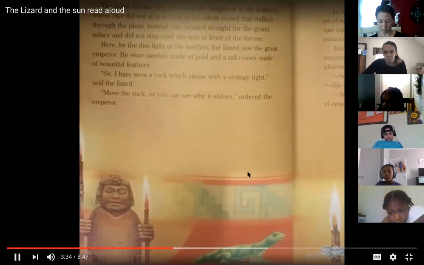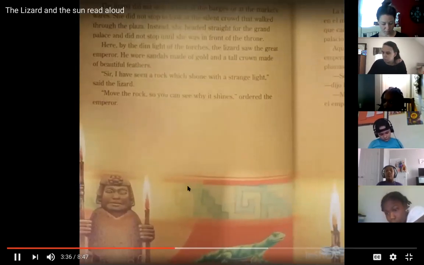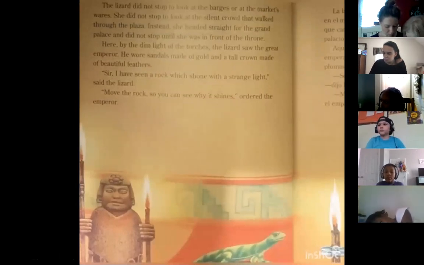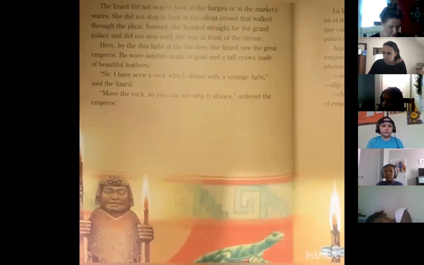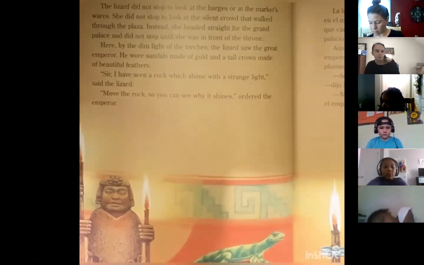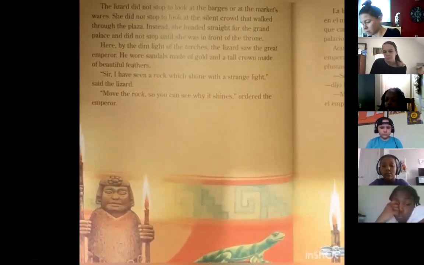The lizard did not stop to look at the barges or at the market squares. She did not stop to look at the silent crowd that walked through the plaza. Instead, she headed straight for the grand palace and did not stop until she was in front of the throne. Here, by the dim light of the torches, the lizard saw the great emperor. He wore sandals made of gold and a tall crown made of beautiful feathers.